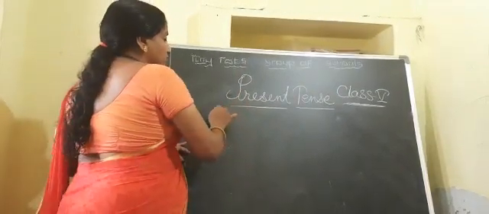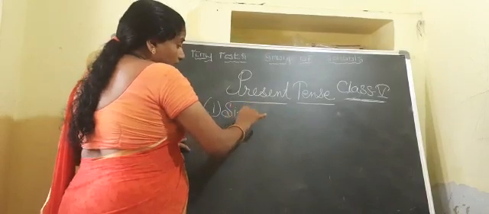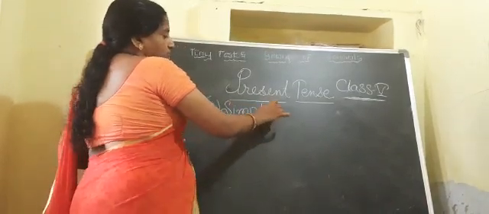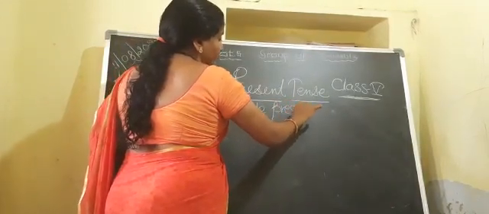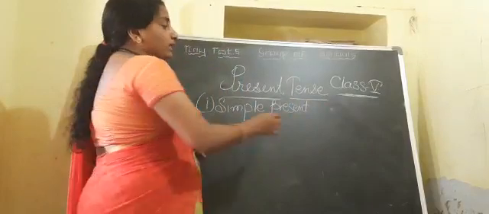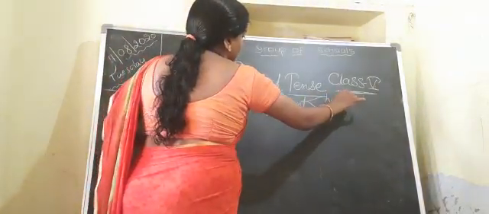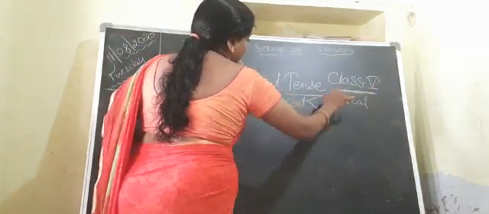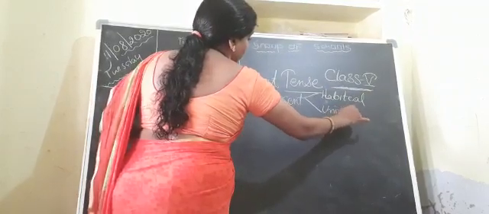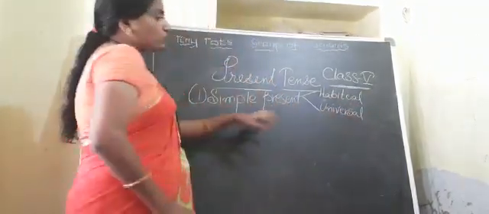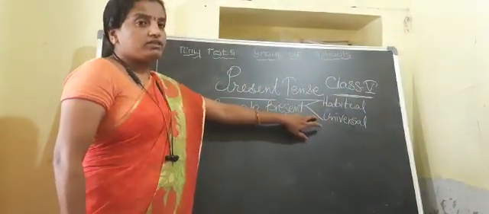In our present tense, the first part is simple present tense. In our previous session, we discussed simple present in brief. What we have discussed is that it is used in two situations. One is habitual action and another is universal truth. See, children, simple present tense is used in two situations: habitual action and universal truth.